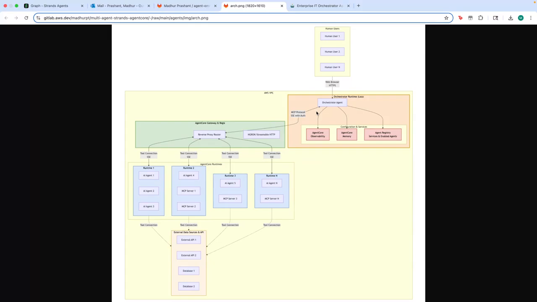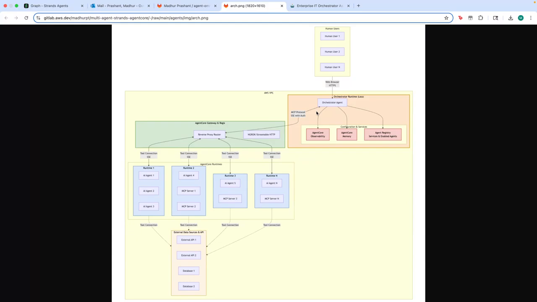The first node in the graph checks whether there is any user metadata and fetches the information from the registry. If there is an agent, I'll route directly to it. If there is no product metadata, then I'll route directly to the orchestrator agent that can connect to the gateway and reason through the tools. There are also different conditional routers within this graph that check whether the previous response says there's a deterministic routing. If so, it routes to a node that invokes the gateway, lists the tools, and then invokes that specific agent.